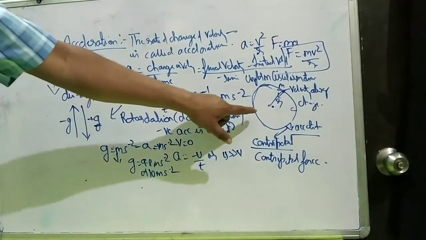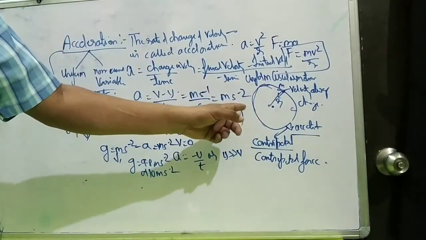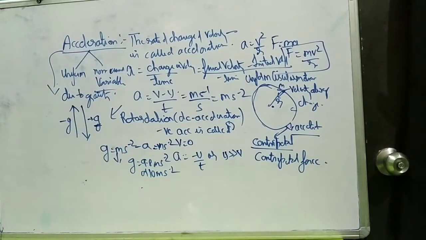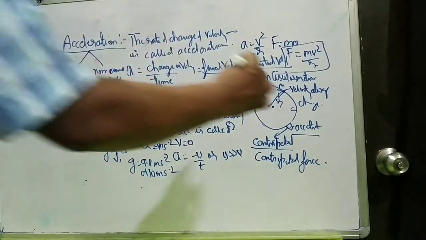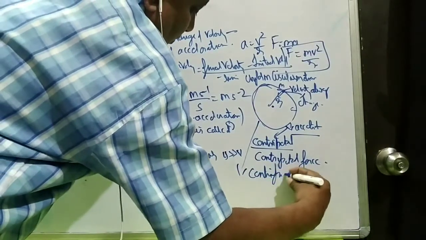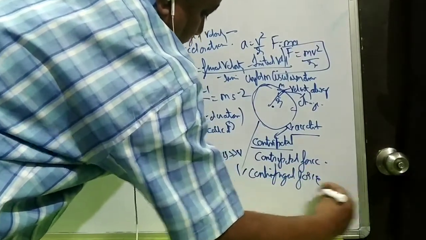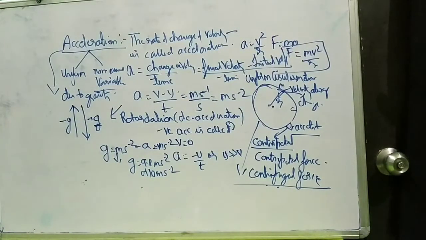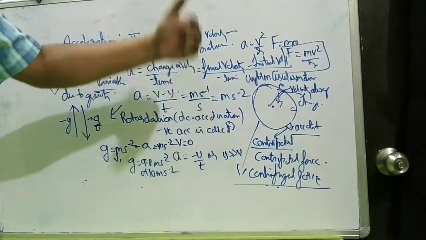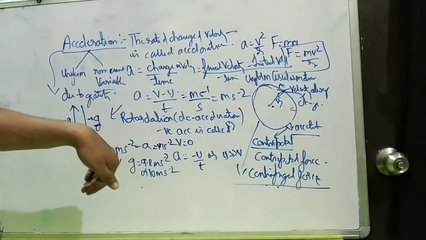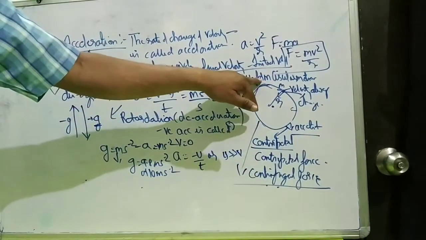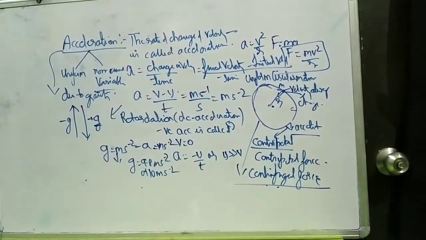Now when it acts in an inward direction, why does it not fall down? Because some kind of force acting in an outward direction balances the force which is acting in an inward direction. This force is called the centrifugal force. Is this clear? The force which is acting in an outward direction to balance the inward force is called the centrifugal force, and the force acting in an inward direction is called the centripetal force.